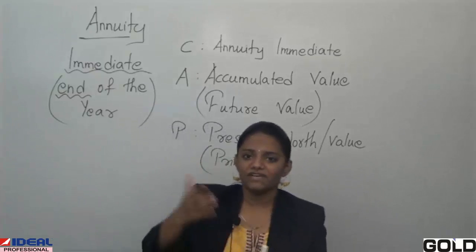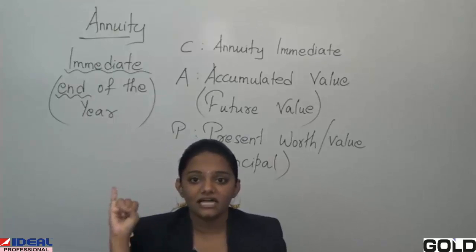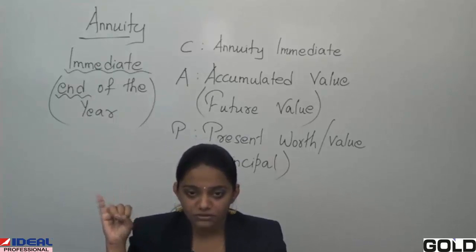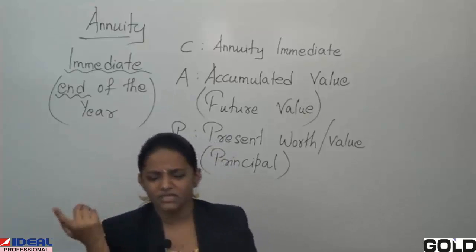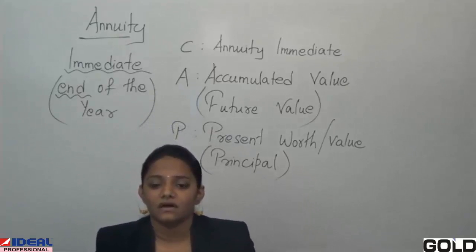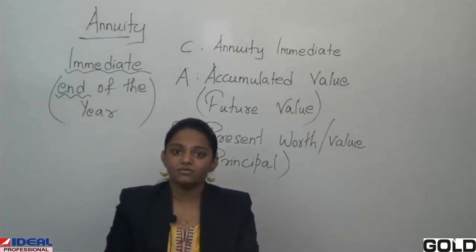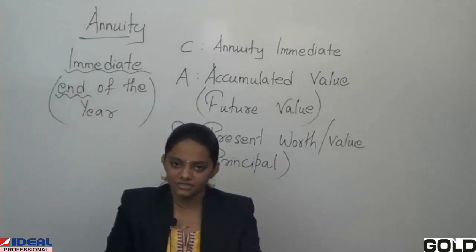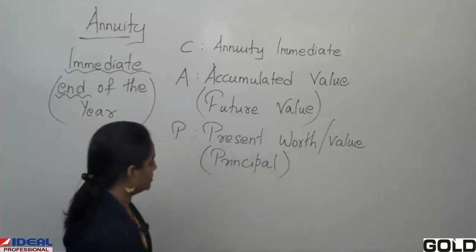The way we used in compound interest and simple interest, A is my amount and P is our principal. In earlier sessions, future value was our accumulated value, that is your amount, and present value we saw as our principal. The same terminologies we are going to use for annuity.